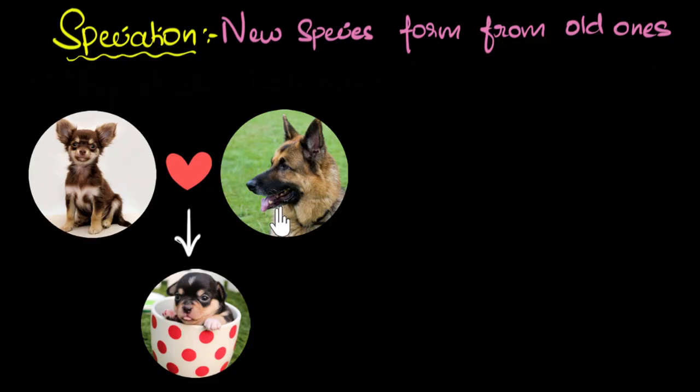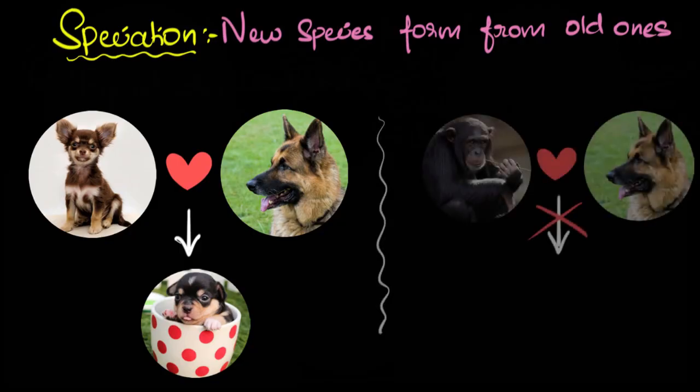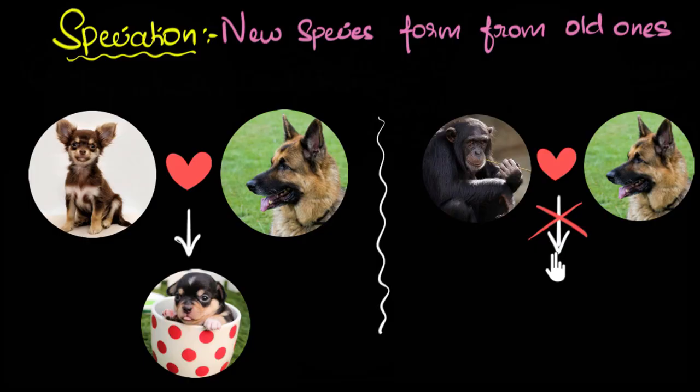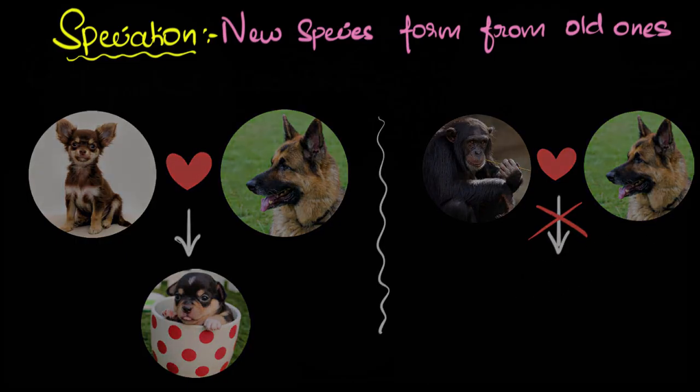They're all dogs. On the other hand, if two members are unable to reproduce at all or make a fertile offspring, then we will say they belong to different species. So for example, this chimpanzee and this dog, they belong to different species because they cannot reproduce at all. And of course, if you want more details, then we have a dedicated video called Species, which explores this in great detail. Feel free to go back and check that out.